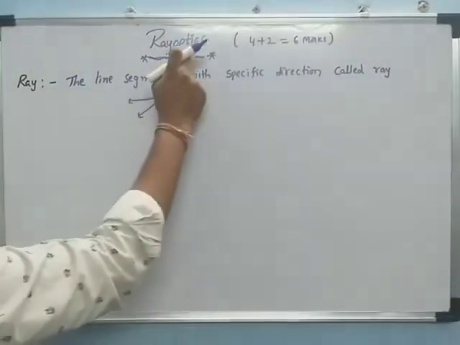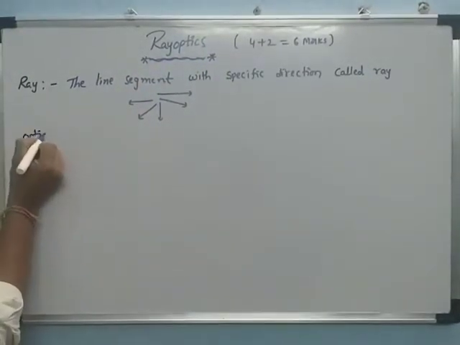Next we are discussing optics. What is optics?